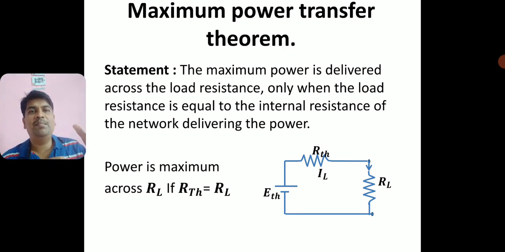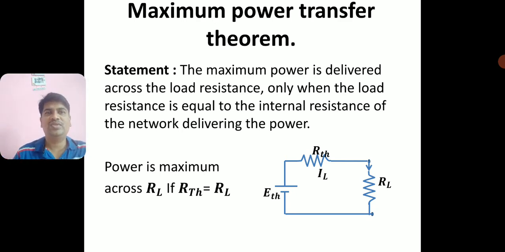Maximum power is delivered across the load resistance only when the load resistance is equal to the internal resistance of the source which is delivering the power. That is the statement of the maximum power transfer theorem.